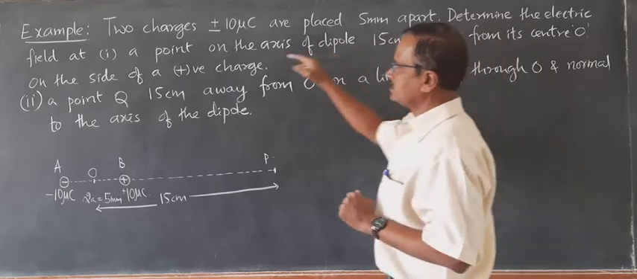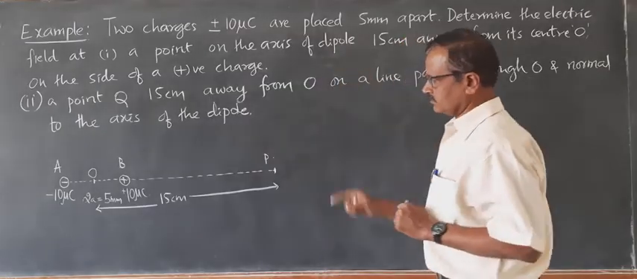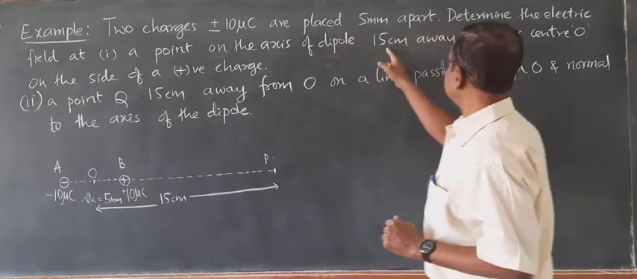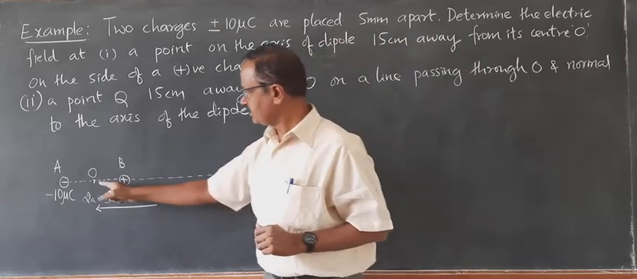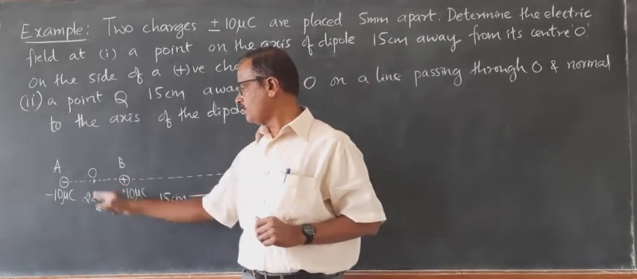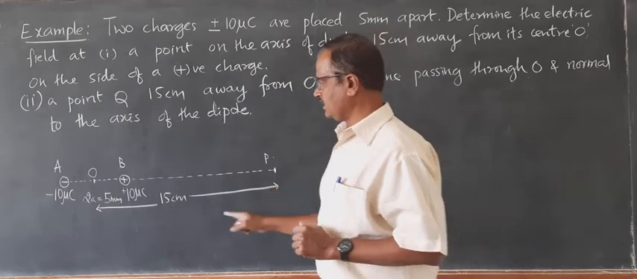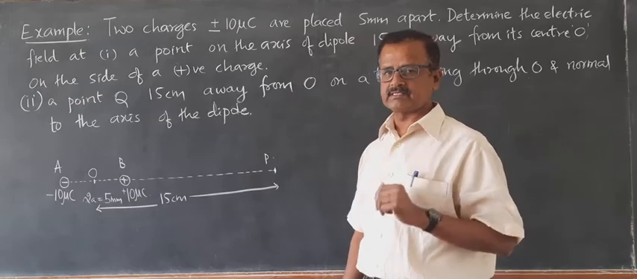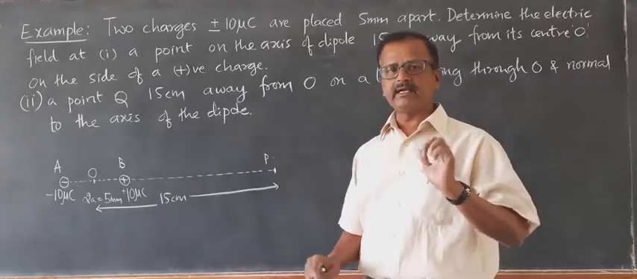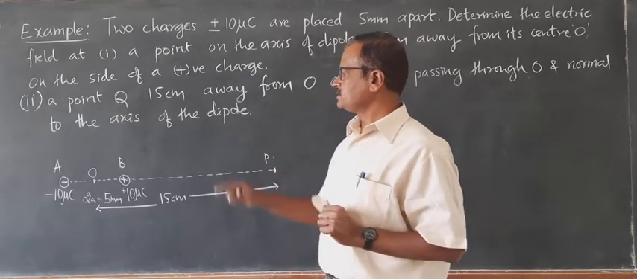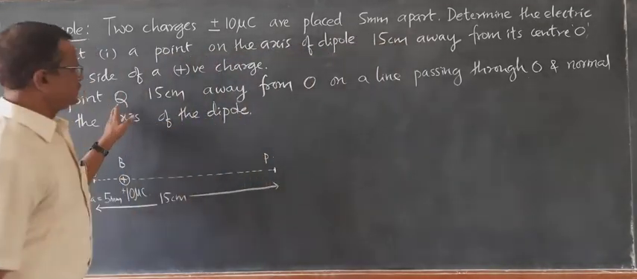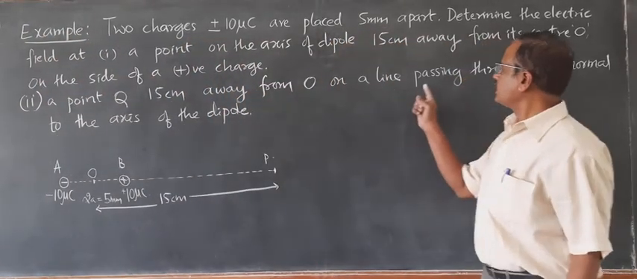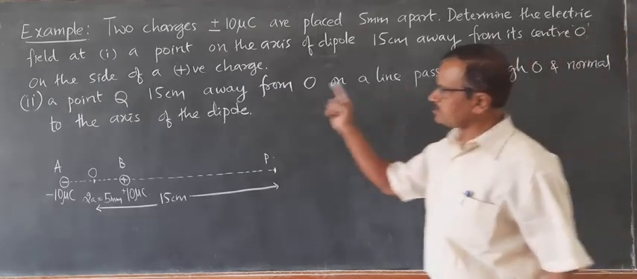Determine the electric field at a point on the axis of the dipole, 15 cm away from its center O. If O is the midpoint of the dipole, and the point P is present at 15 cm from the midpoint along the axis, on the axial line of the dipole, find the electric field. This is the first problem. The second problem is: find the electric field at a point Q 15 cm away from O on a line passing through O and normal to the axis of the dipole.